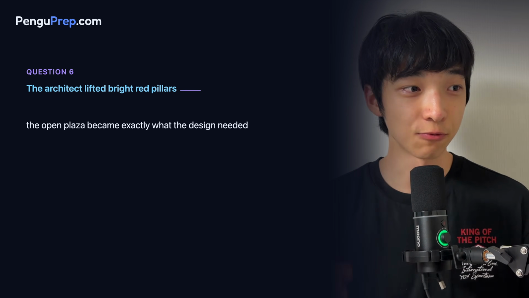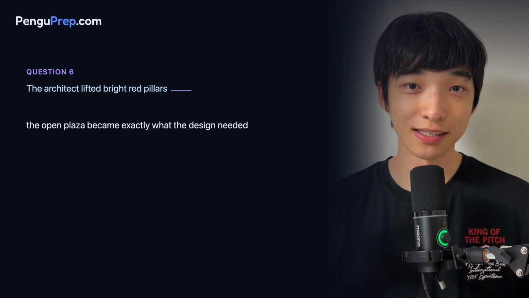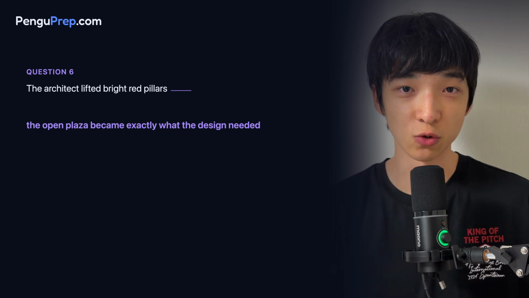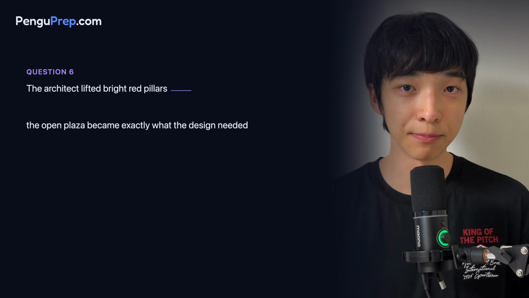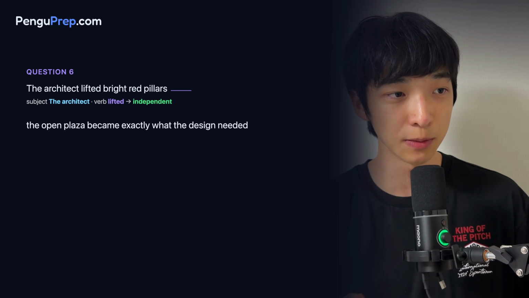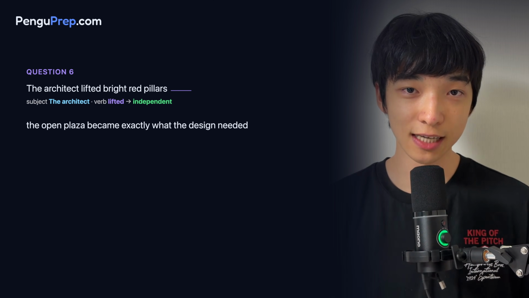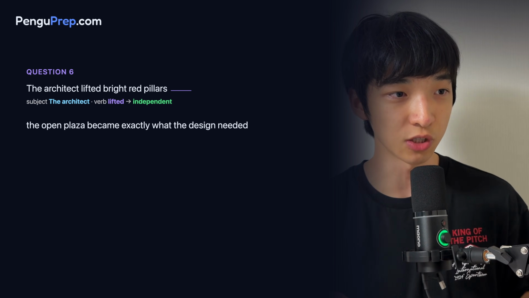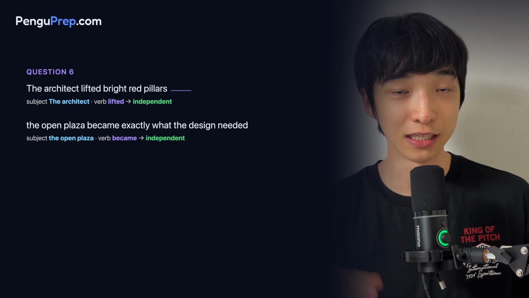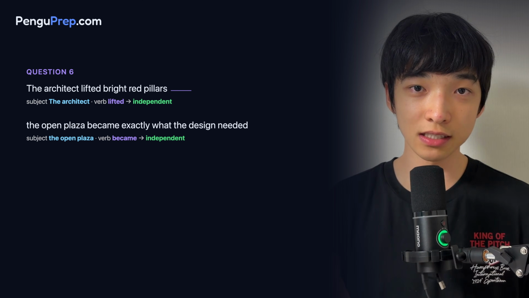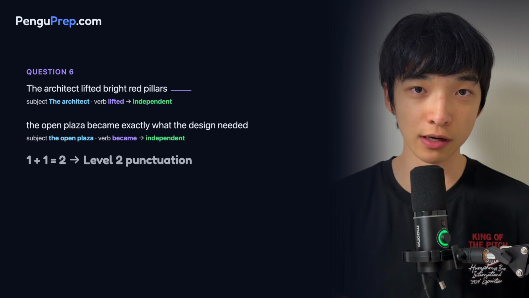The first piece is from the architect to bright red pillars. The second piece is from the open plaza to it needed. The first piece is independent because the main subject is the architect and the main verb is lifted. The second piece is also independent because the main subject is the open plaza and the main verb is became. So we have two independent clauses, meaning that the sum of the levels is 1 plus 1 equals 2.